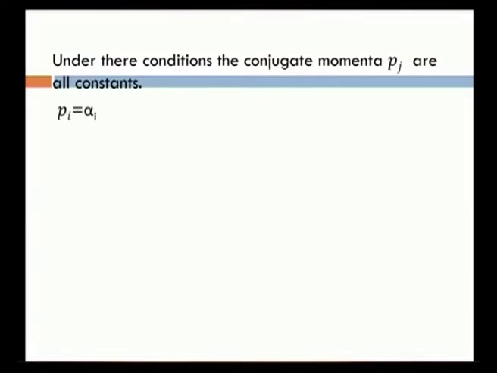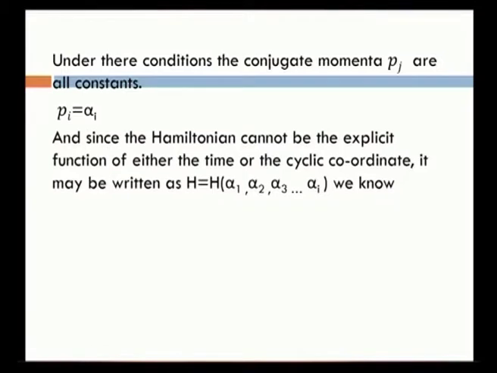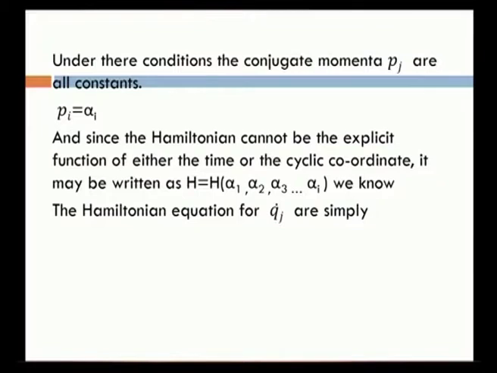Here Pi is equal to alpha i, and since the Hamiltonian cannot be an explicit function of either the time or the cyclic coordinates, it may be written as H equal to H of alpha 1, alpha 2, alpha 3, and so on till alpha i.